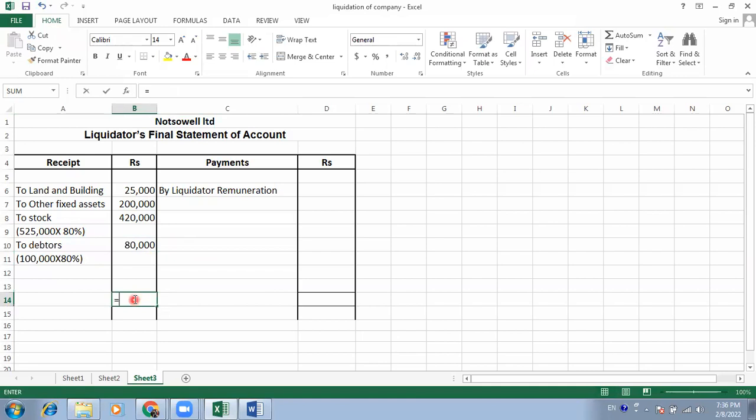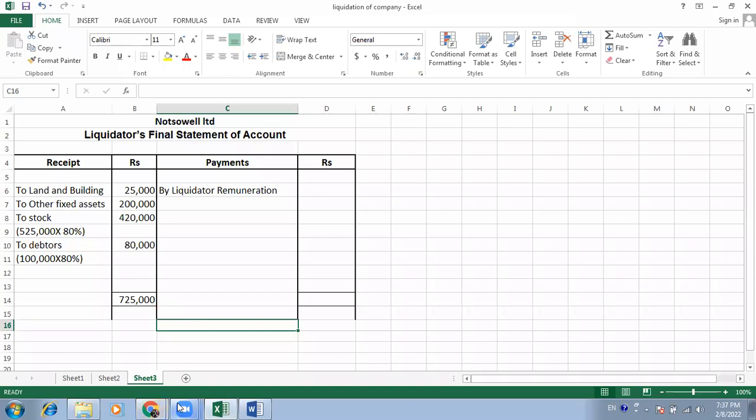That means this is what the liquidator actually gets. Now we have to total it, because in order to know the total amount the liquidator has, we have to total this. This is 7,25,000, which the liquidator now has with him.